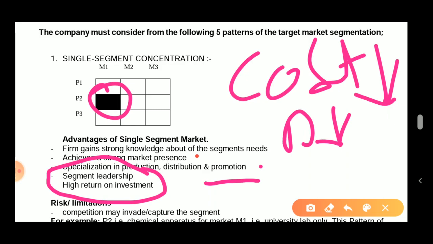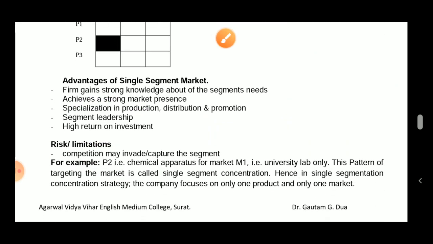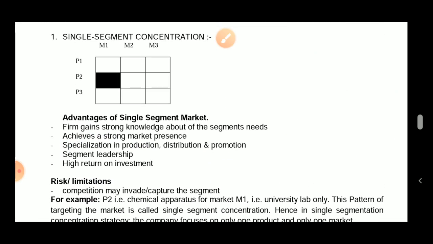All right, but there is also a risk associated with this. There is a high risk associated with this. What kind of risk is there? Let's see. The first thing is competition may invade and capture the segment. For example, some other company comes into this segment with some new technology, or he is from another corporate world and all of a sudden comes into the market and clashes the market. So now what is the problem? You don't have anything else to do.